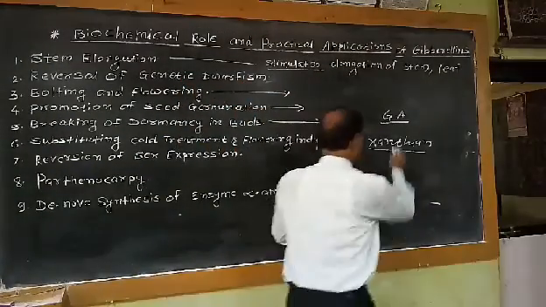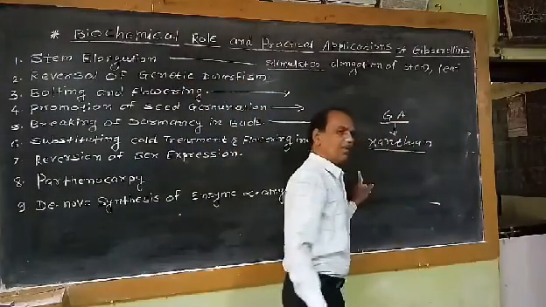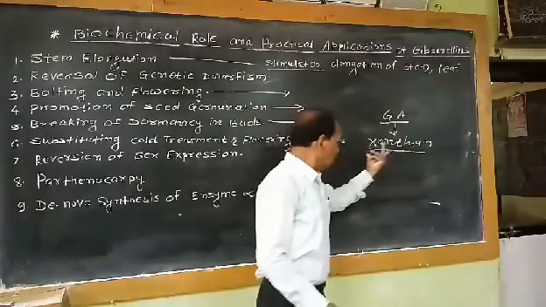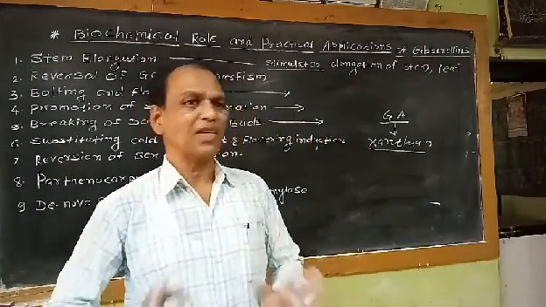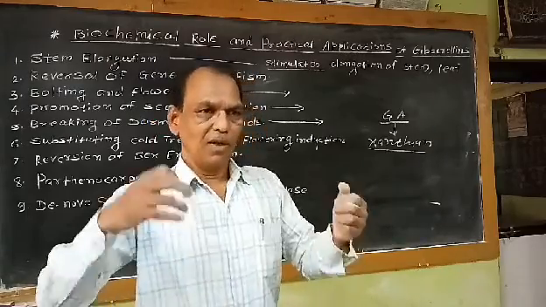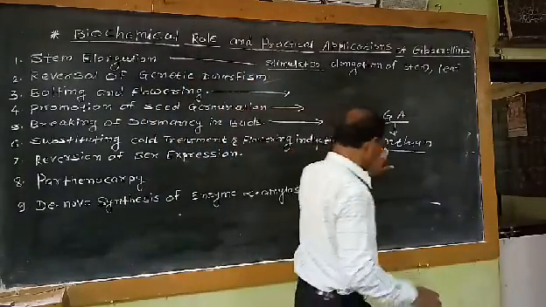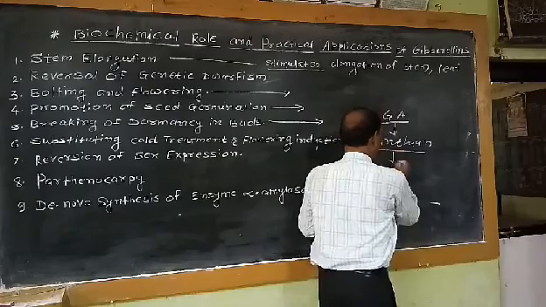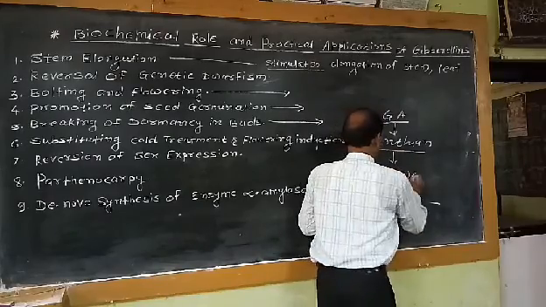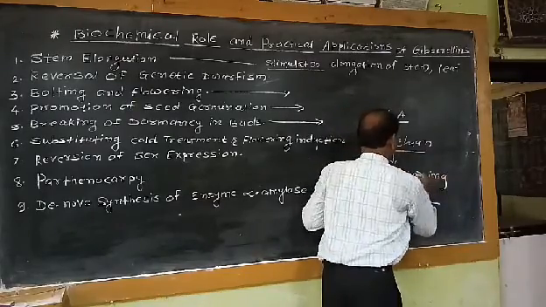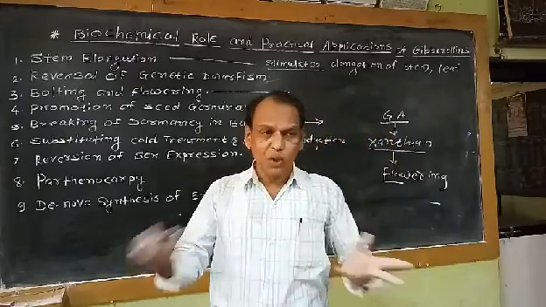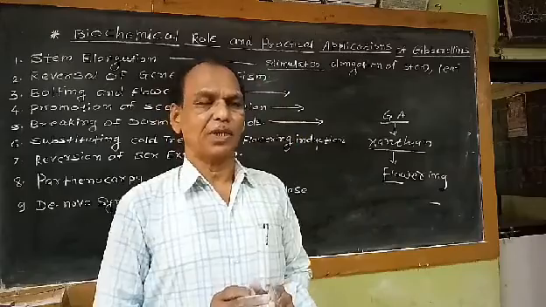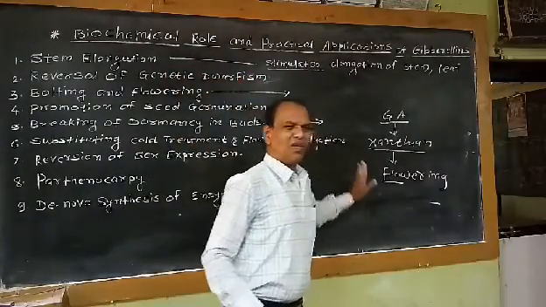If we treat this Xanthium plant with GA, even though it is not getting coldness or low temperature during winter season, flowering occurs in this plant due to treatment of GA. That means we can substitute the requirement of cold temperature in this Xanthium plant.